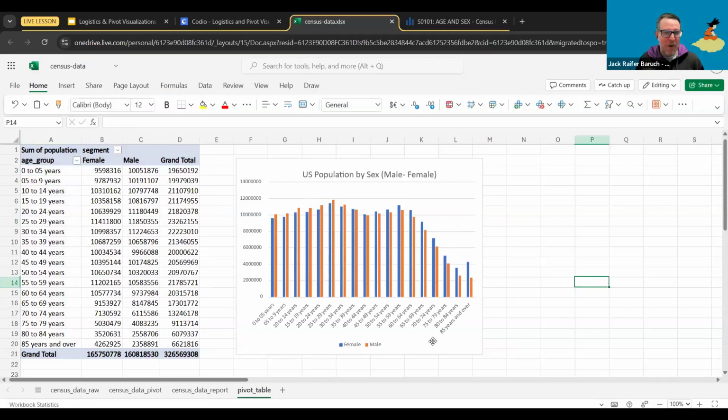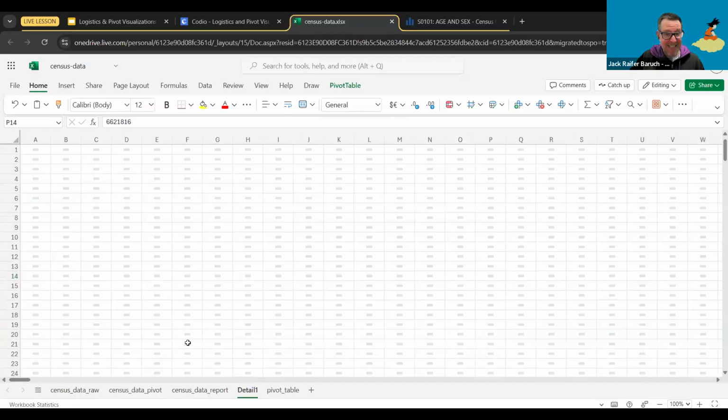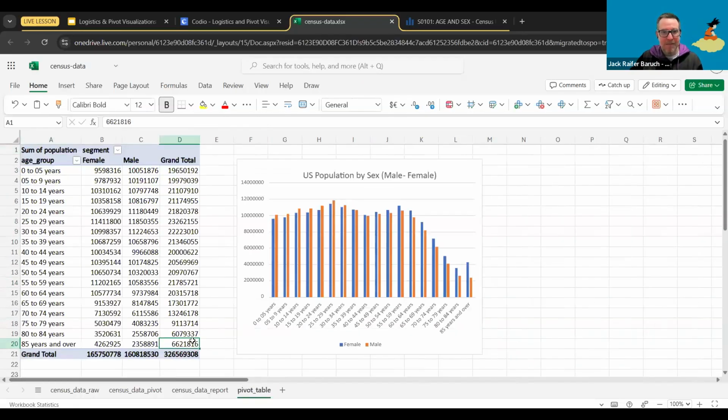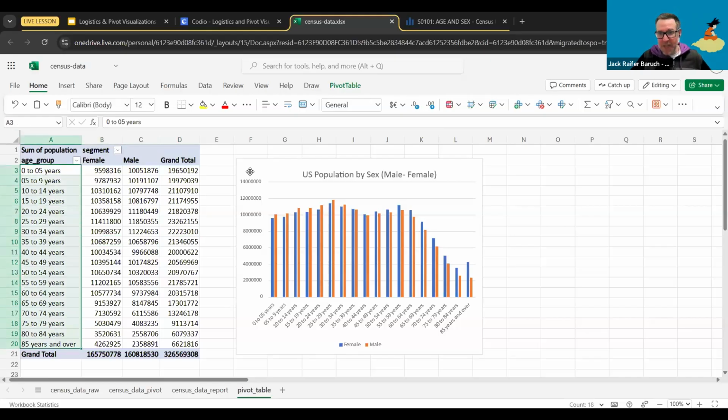So interesting when it comes to editing. You cannot edit the numbers, but you can edit the text in a pivot table. I can't edit this. Oops. I can't edit these numbers because they are sums from other numbers. They're coming from a different place, but I can change this. And once we do that, look what happens.